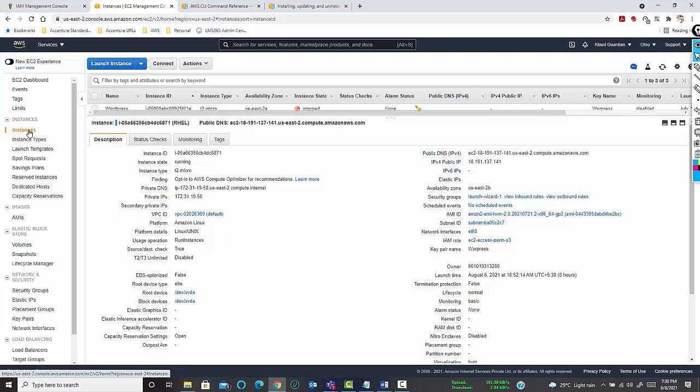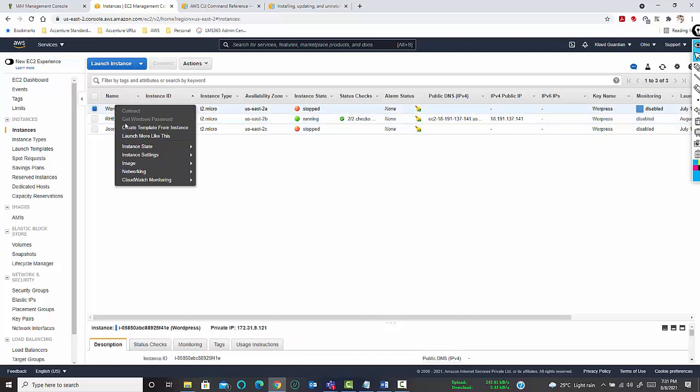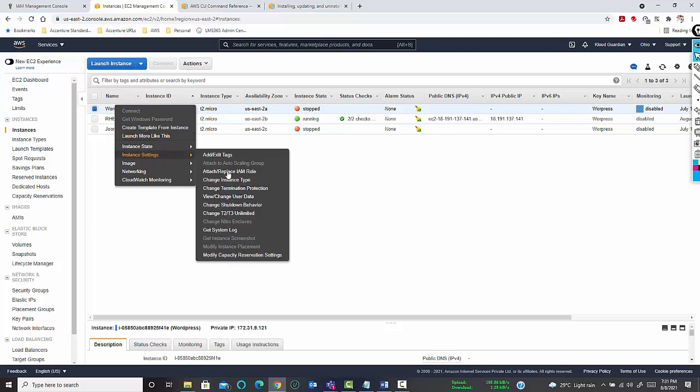Okay. Click on the instances. So you will see the list of all the instances that is there. Select the instance that you want to tag with. Okay. Just right click it. Go to instance settings. There is an option of attach replace IAM role.